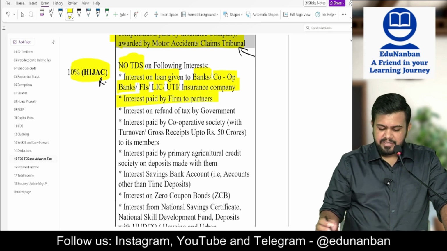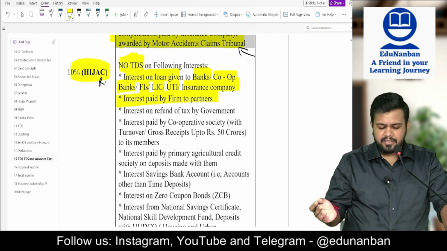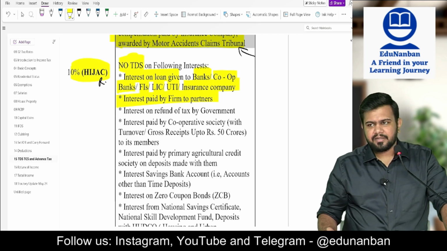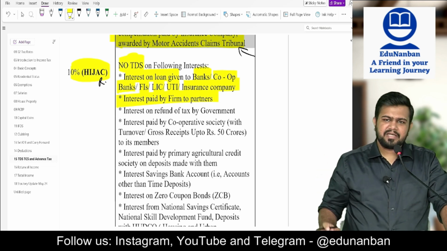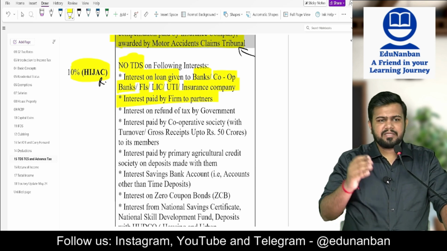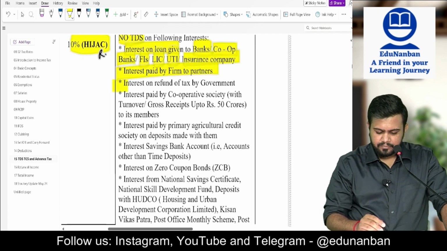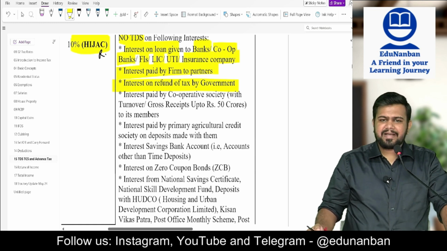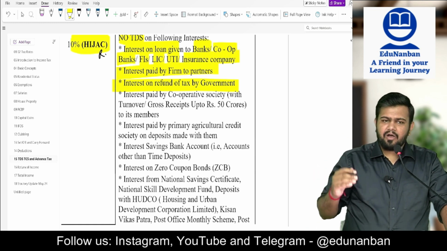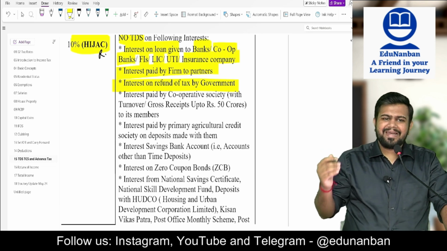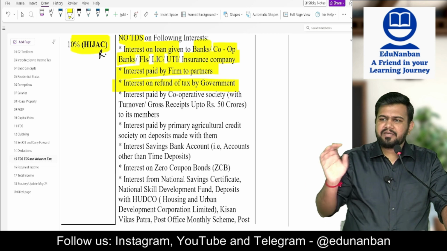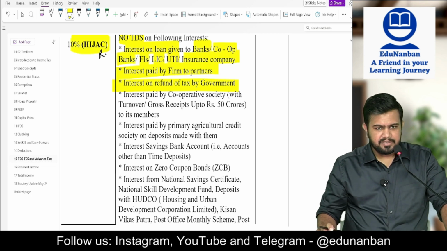Then when interest is paid by firm to partners, TDS need not be deducted. From the next year onwards, TDS is there, but for your exam, TDS is not there when a firm pays interest to a partner. Next, interest on refund of tax by government. So the government will give income tax refund. When the government gives the income tax refund late to you, they will also give interest on the income tax refund. On this interest, the government will not deduct any TDS.